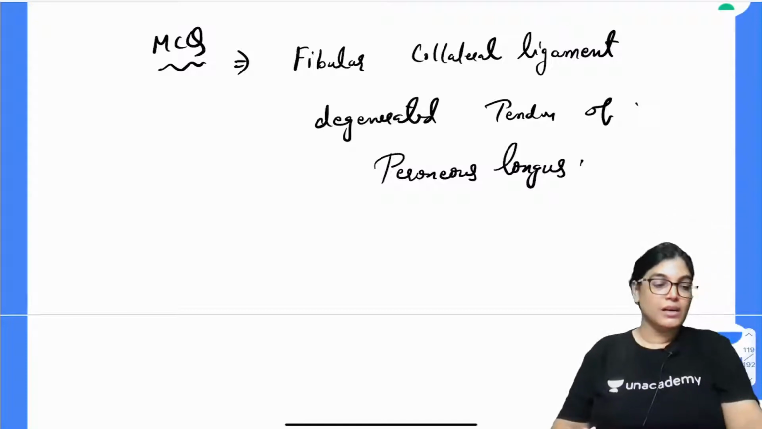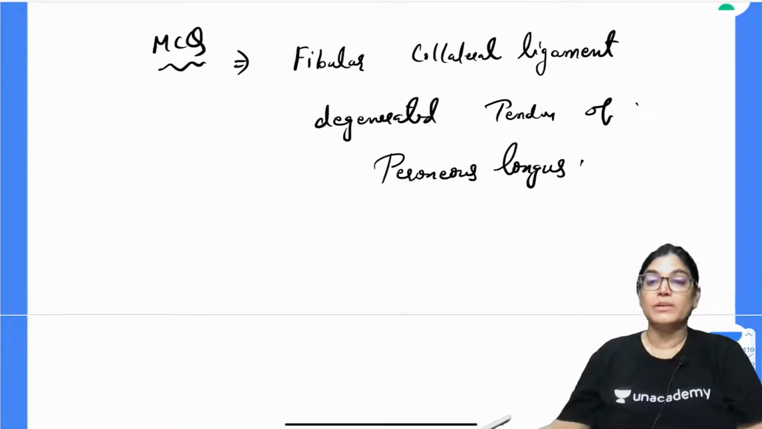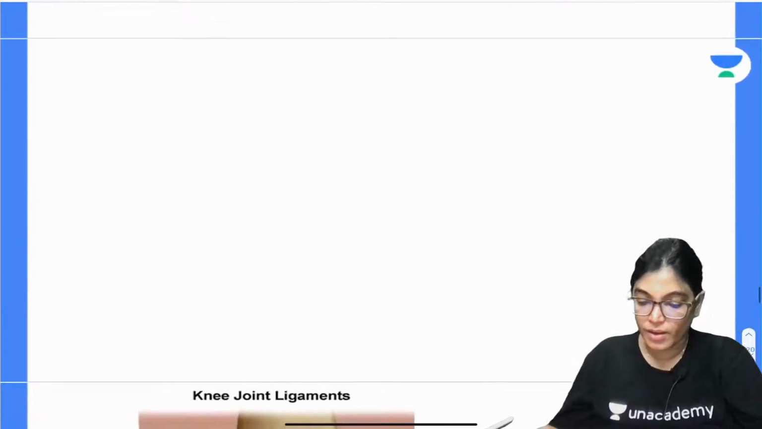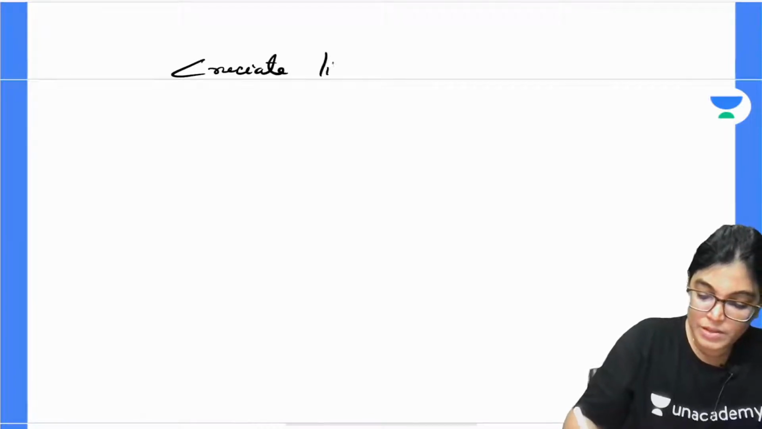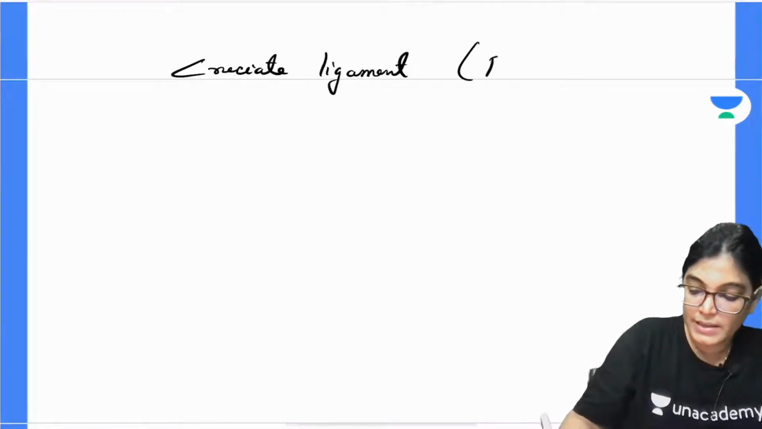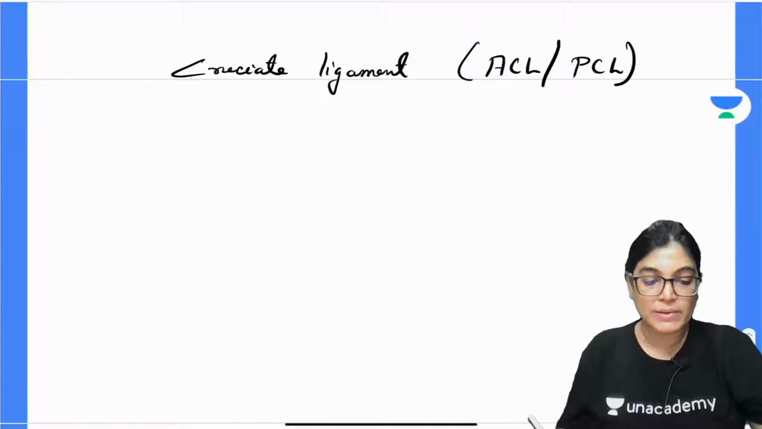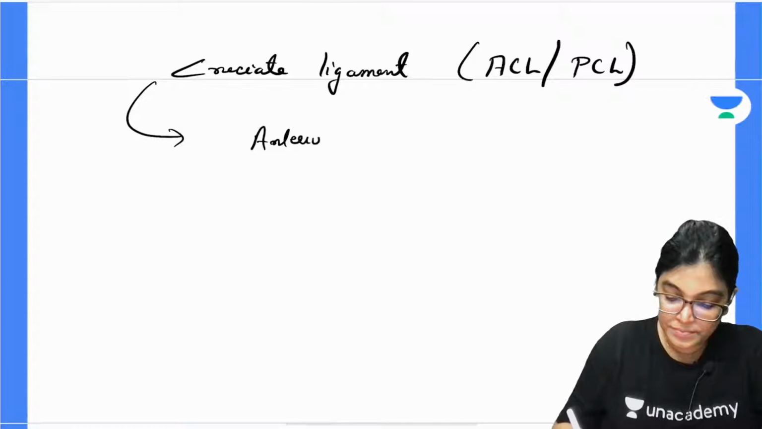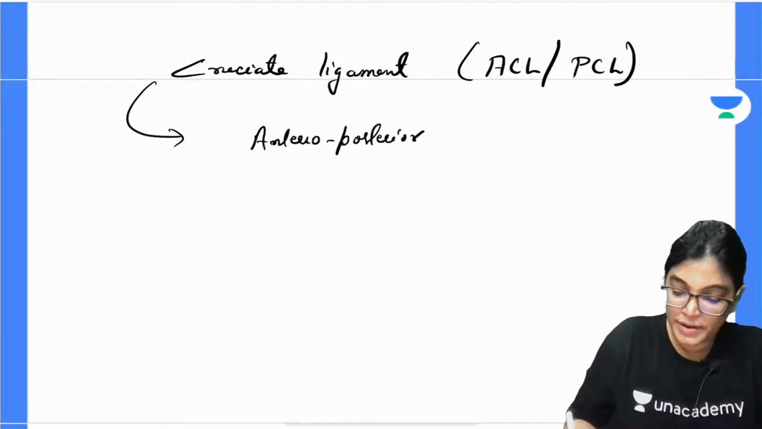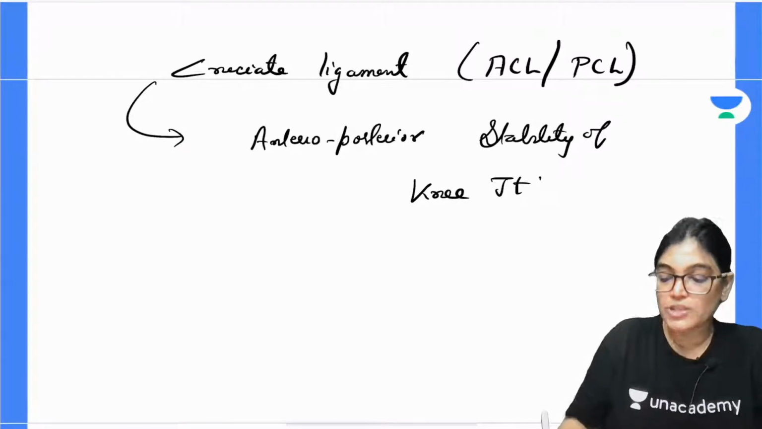Done. Now, the primary ligament required for antero-posterior stabilization of knee joint will be the cruciate ligament. So, let us discuss the anterior and posterior cruciate ligament. We have got two cruciate ligaments, anterior cruciate ligament and posterior cruciate ligament, which is very important for antero-posterior stability of knee joint. And the attachment is also very important.